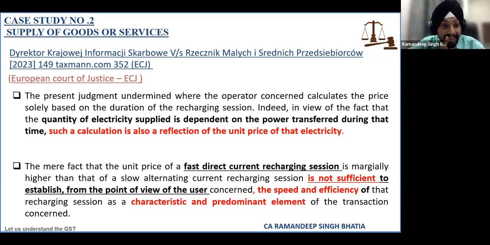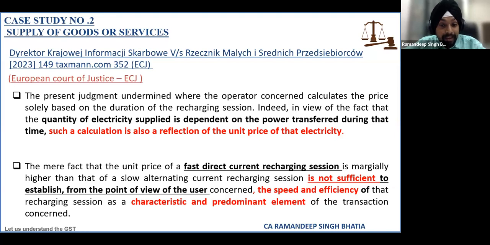Another reason they have given is that the quantity of electricity supplied is dependent upon the power transferred. So the recharging cost is calculated on the basis of number of minutes or hours, or may have been calculated based on the units that are consumed during the charging of vehicles.